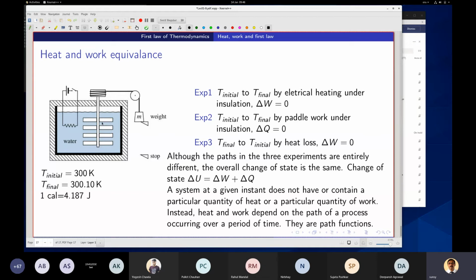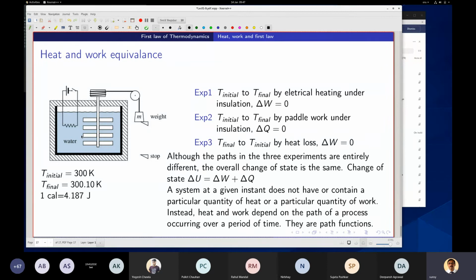As you know, even intuitively, you don't need much understanding, that if you do a lot of churning here, even in school days you know that this temperature should rise, right? So much energy is being transferred to the water. There is loss in potential energy, and here some work is being transferred. So if you can transfer the right amount of energy, the state of the water will also change.